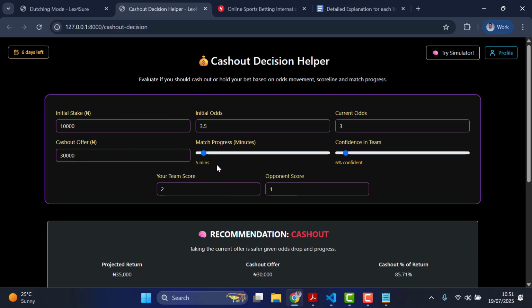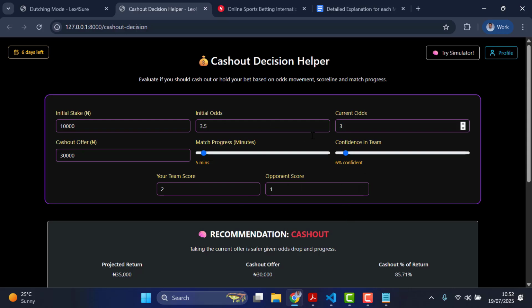than waiting, because the match can shock you because of these parameters you've given it. You understand? So this is just like a cash out decision helper. You can decide to use it, you can decide to use your own thinking. It's up to you. All right. Or you can compare your thinking with what the system will give you, its own thinking, to know if both of you resonate well, to make a better decision whether to cash out or not.